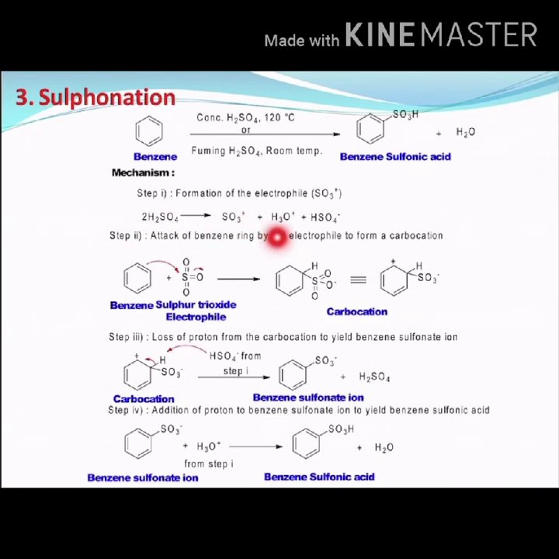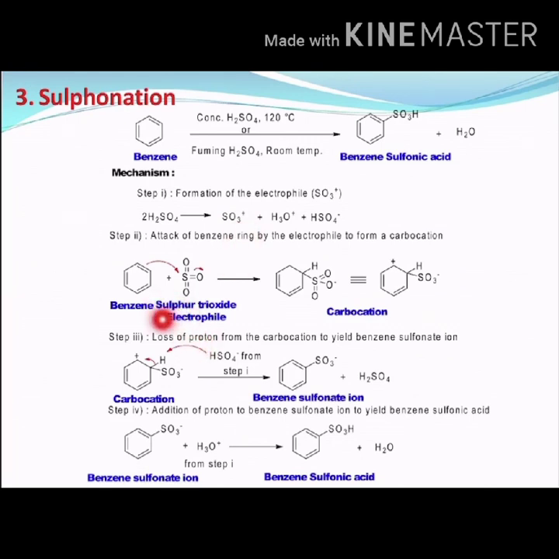So here, in fuming H2SO4, the dissolved SO3 reacts directly. Okay, so the protonated sulfur trioxide is formed when it is dissolved in the fuming H2SO4, in concentrated H2SO4. So this is what is called an electrophile.